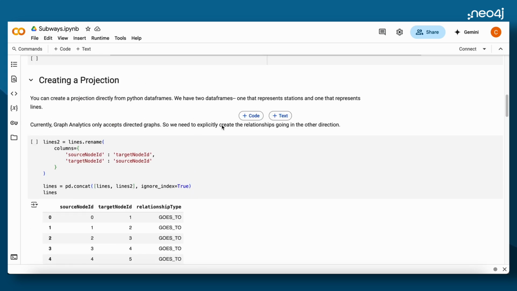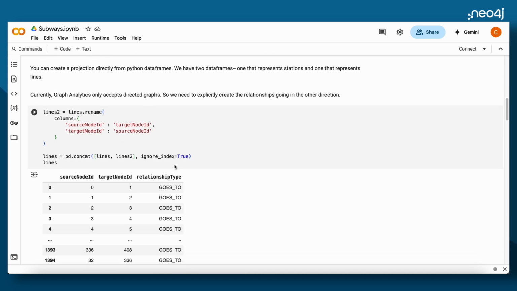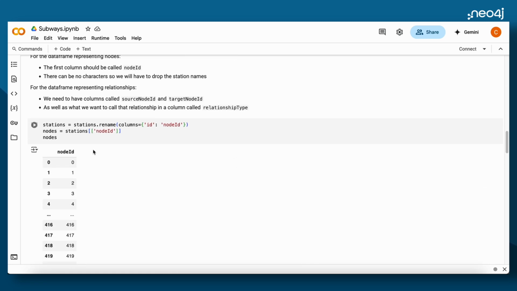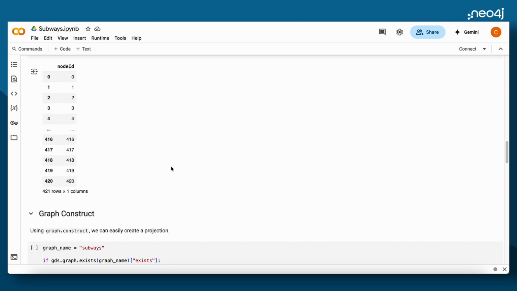So we're going to clean up our data a little bit. It also has to be directed graphs, so you can't have an undirected relationship, meaning that if this goes to here, it won't also assume that that goes back to the source node. So basically I'm going to just do a little cleaning to double the size of this so that it gets both directions in it. And then here's the node IDs, like I said.